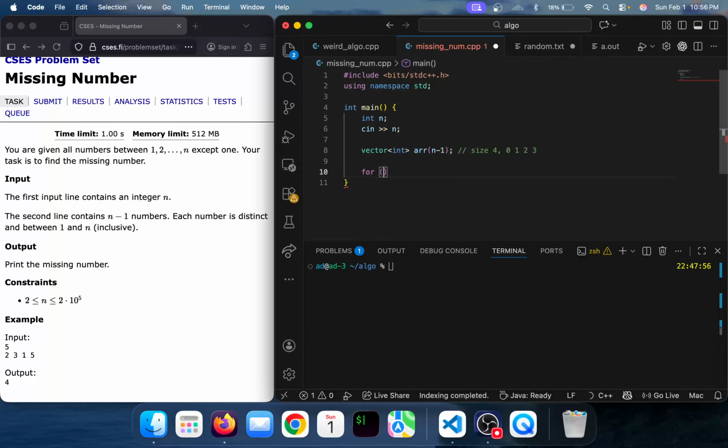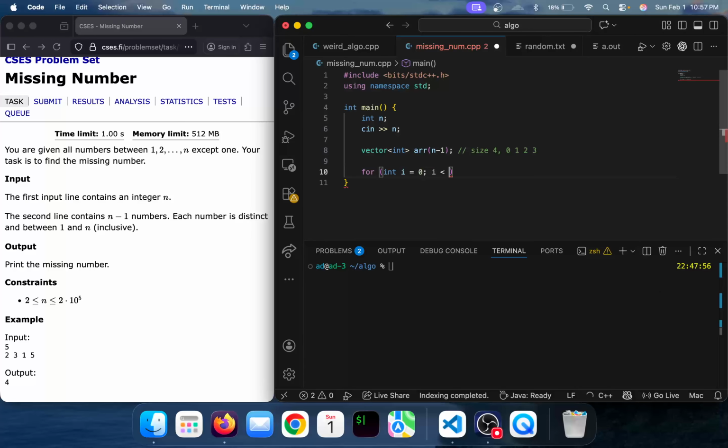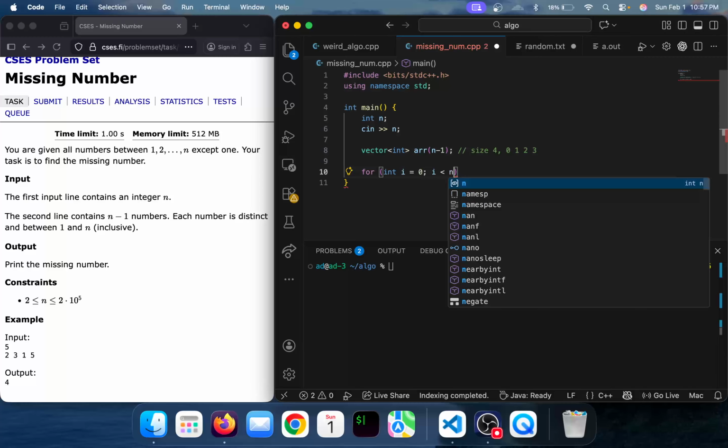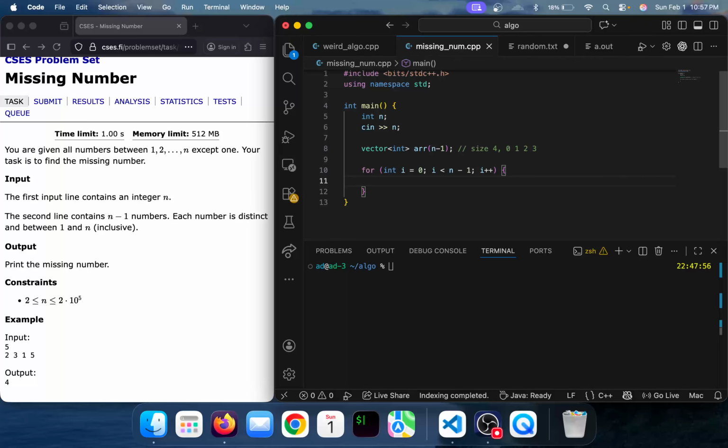Now let's read the second input, which is the numbers we have to compare against. Now let's push the elements into the array.